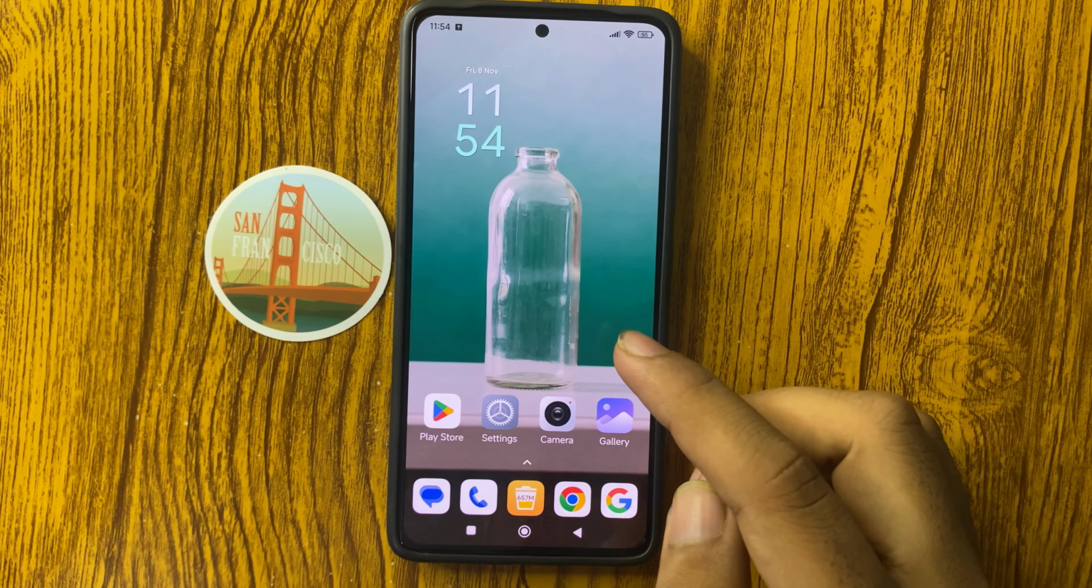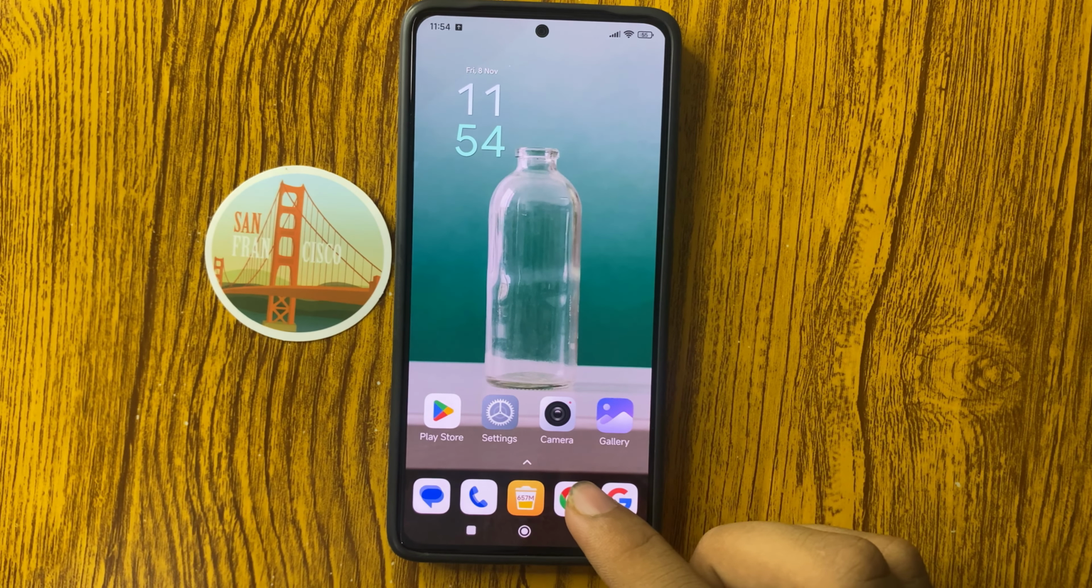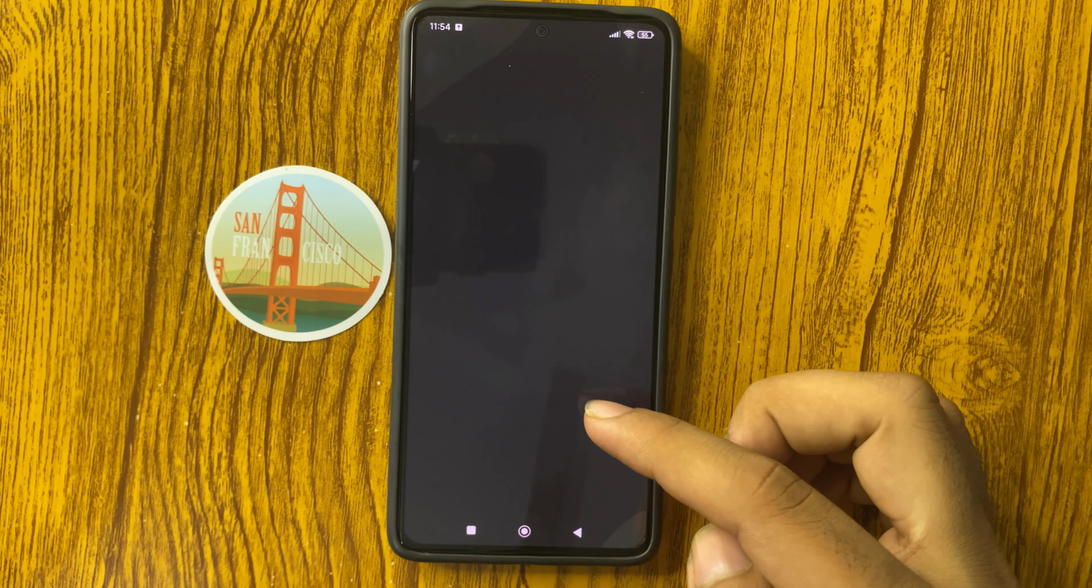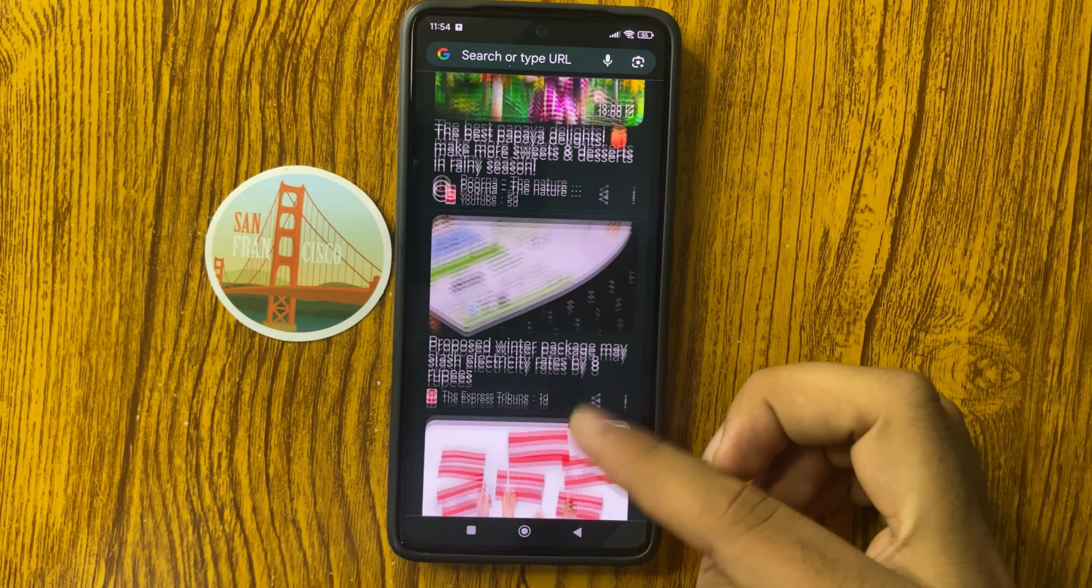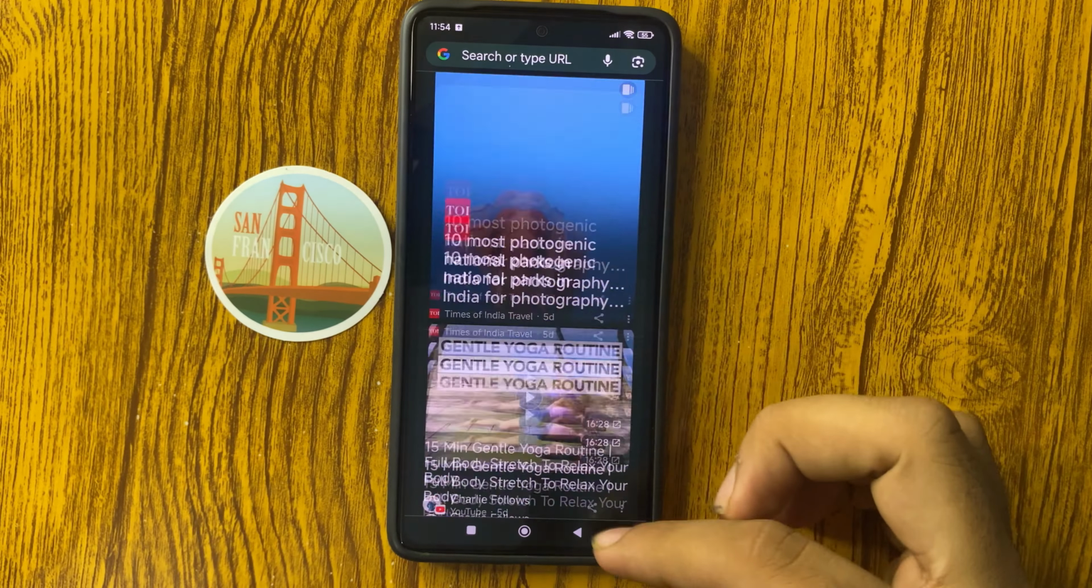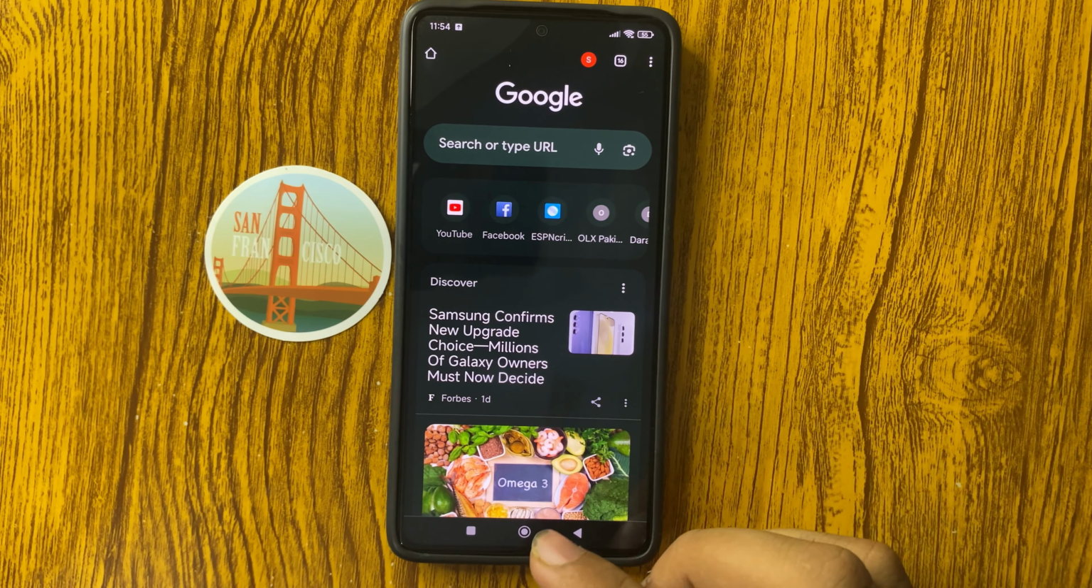And the second step is checking your internet connection. So open any browser app, and from here you can see that the internet is working properly.